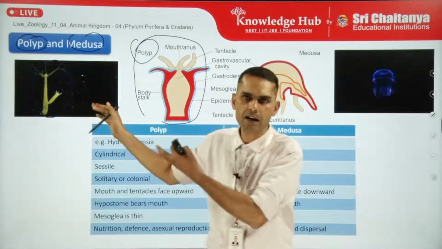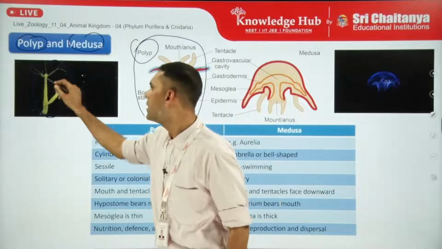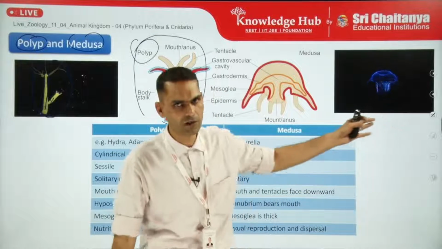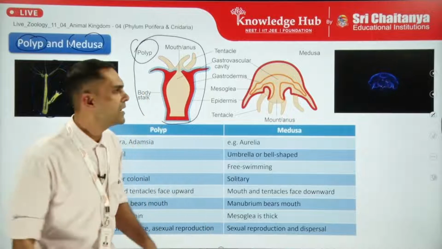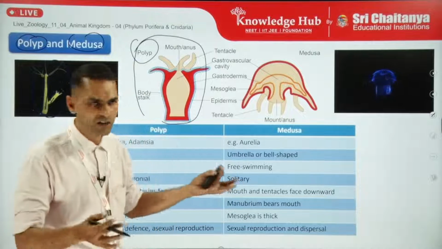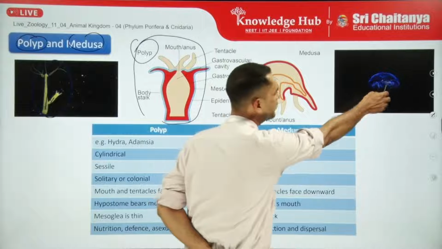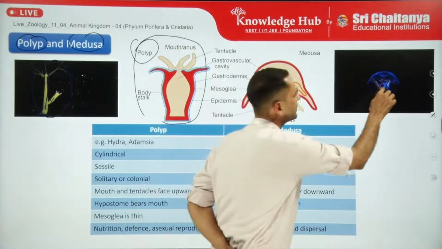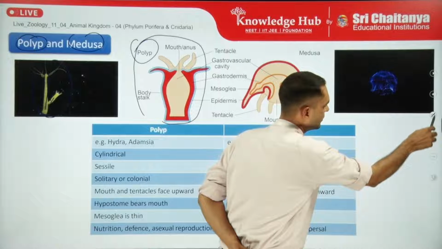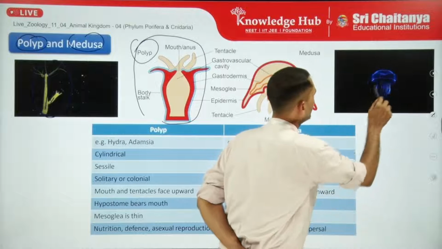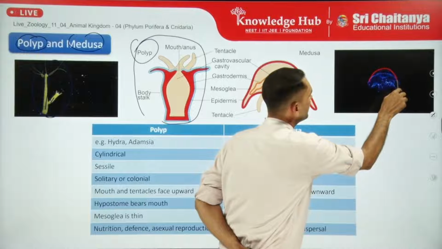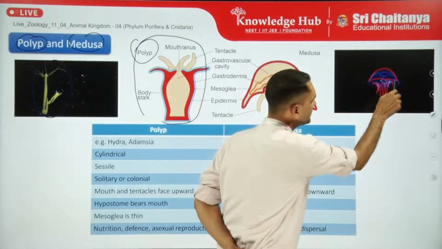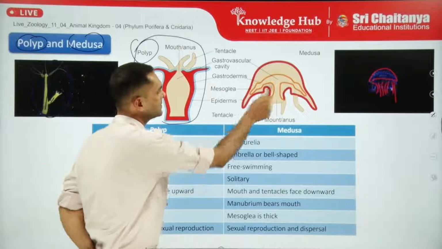It is the example of budding hydra, but we can see that the hydra is having a polyp structure like this. And the other example is the medusa form, which is a free swimming form, and it is an umbrella shaped structure. And here we can see that the movement of the jellyfishes is taking place like this only. So this particular structure, let me mark it with another pen, is the body part. These are the tentacles. So with the help of tentacles, it swims freely. So this is the medusa form.